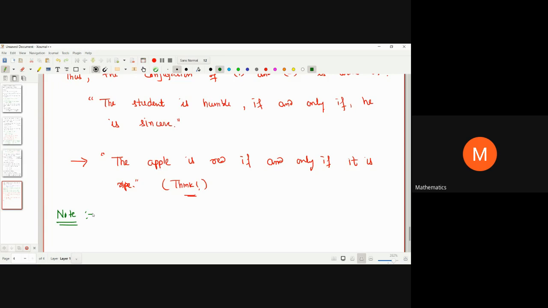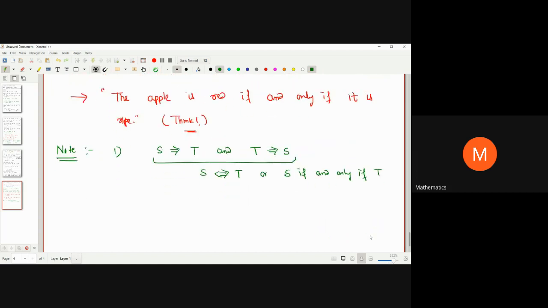Whenever we talk about an if and only if statement, it is actually the conjunction of two statements that are converse of each other, of the type S implies T and T implies S. These can be combined as S if and only if T. That means S is true if and only if T is true. This is one thing that you should notice.